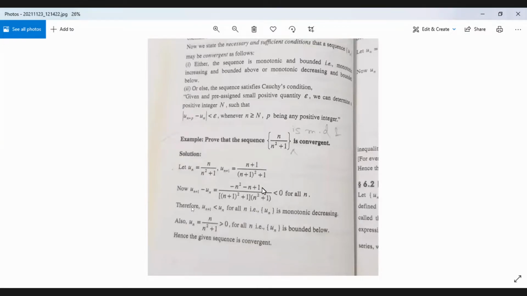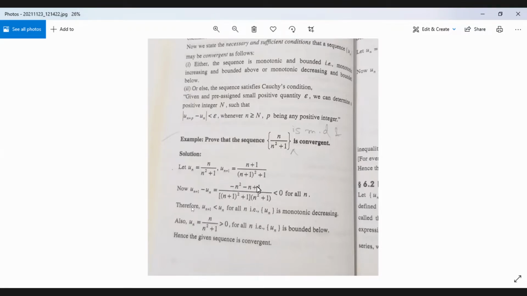Now, the starting value of n is 1 because n is a member of capital N, and capital N stands for the set of natural numbers. Set of natural numbers means it starts from 1. So the lowest value of n is 1. If you put n equal to 1, this will be minus 1 square. If you put n equal to 2, it will be 1 minus 2 minus 4. So the terms are decreasing as n is increasing.